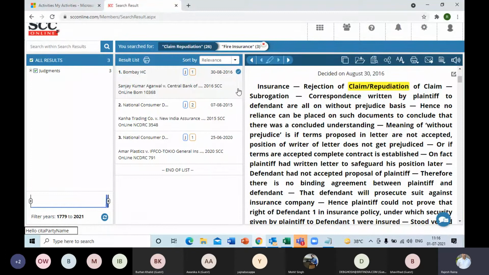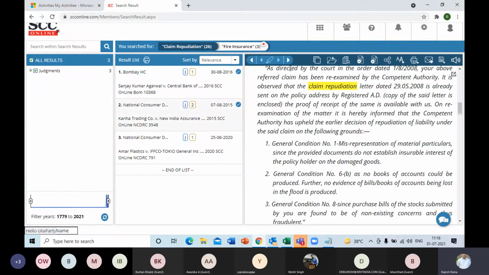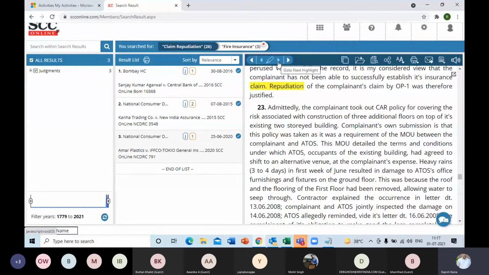So here we are. We are left with three judgments where it's talking about the claim repudiation. Now I also want to see the fire insurance, so I'll click on the third column. There is a Go to Next Highlight button. I'll click on that and let's see. Claim repudiation. Claim repudiation.